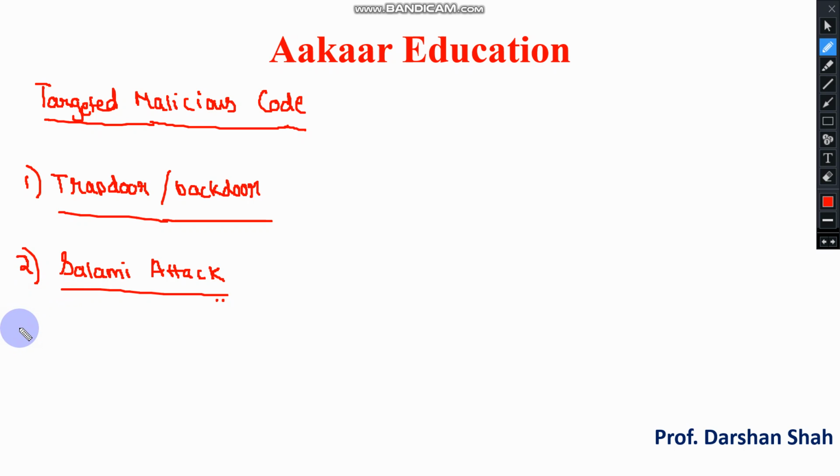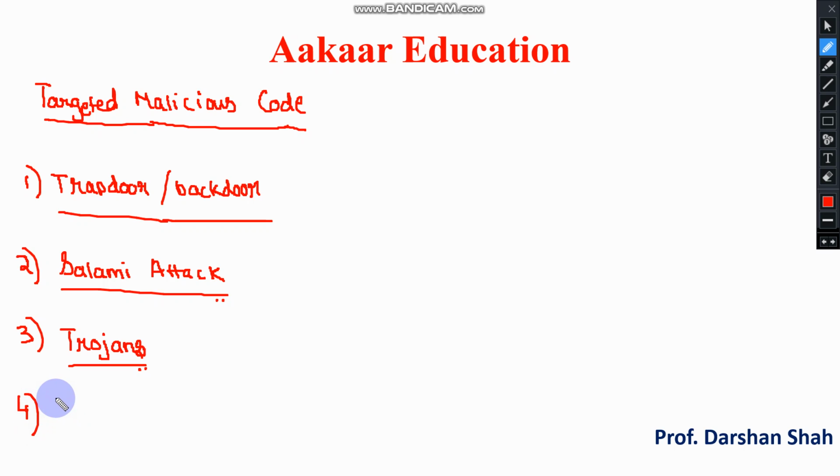Now the next type of attack is Trojans. We've already studied what Trojans are. They are basically a computer program which, along with some useful code or function, has malicious code which may hamper the performance of the system or the security mechanism. Using Trojans, some very useful information can be stolen by attackers. So again, Trojans are highly targeted malicious code because they know exactly what they are doing.